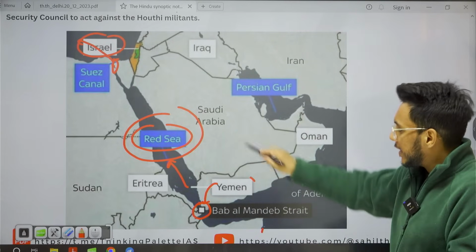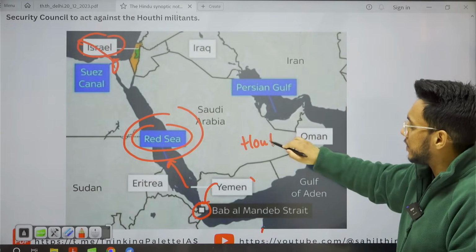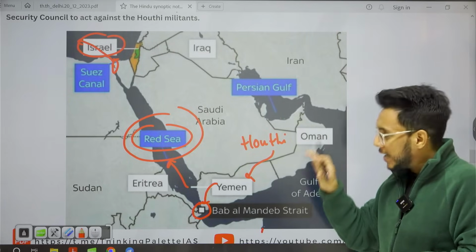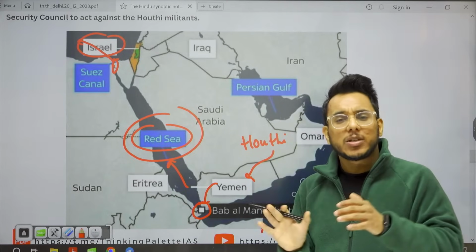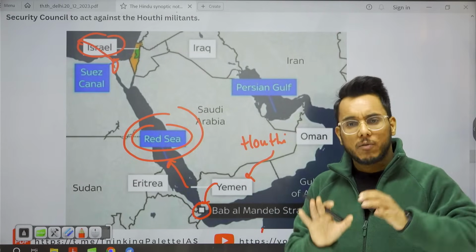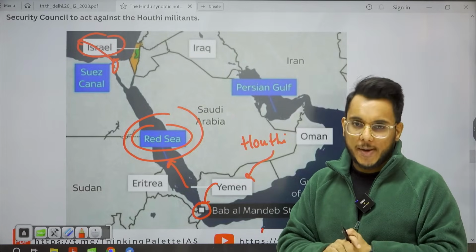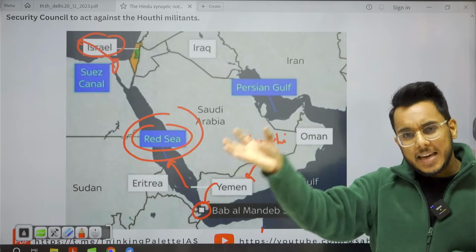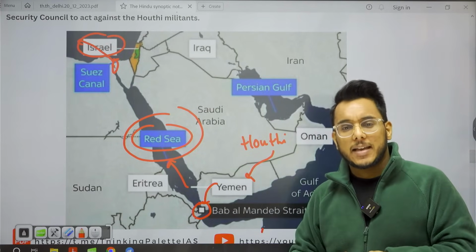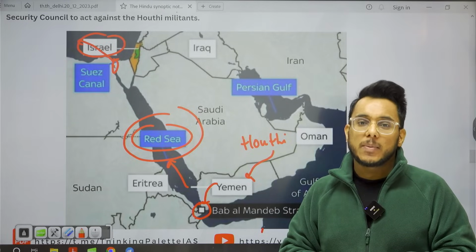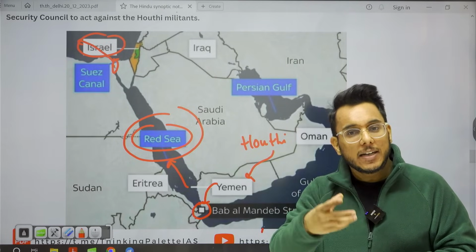Now we find that there are Houthi rebels present in Yemen. And Houthi rebels have shown their direct support to the people of Gaza, to Palestine. And now as Israel is attacking Gaza, killing the Palestinian people, the Houthis have said that we will take revenge.